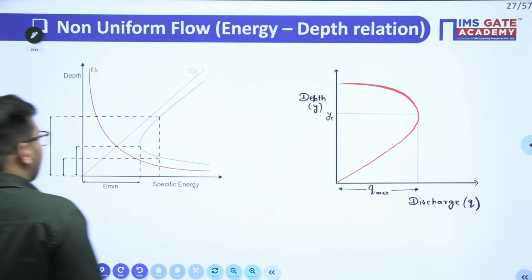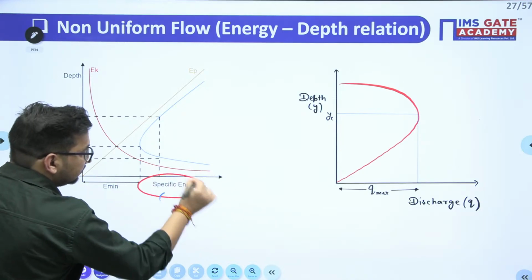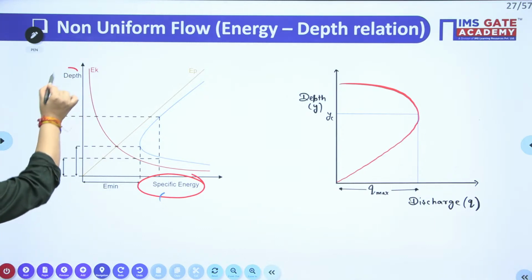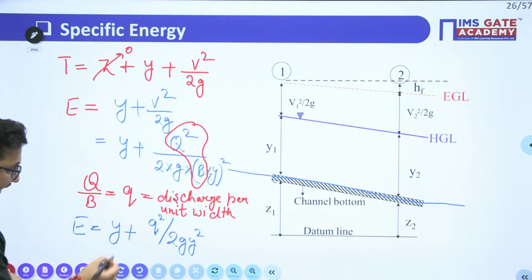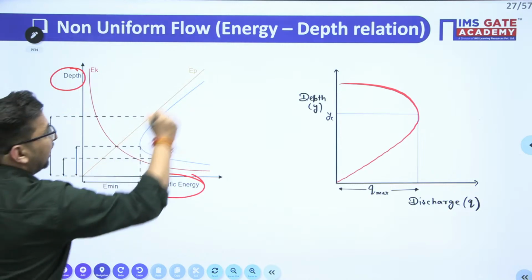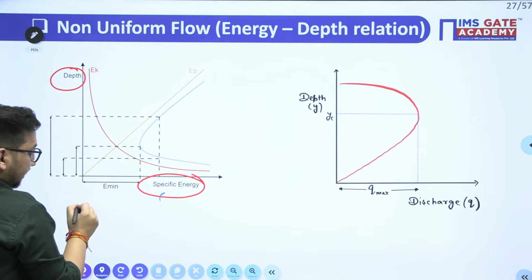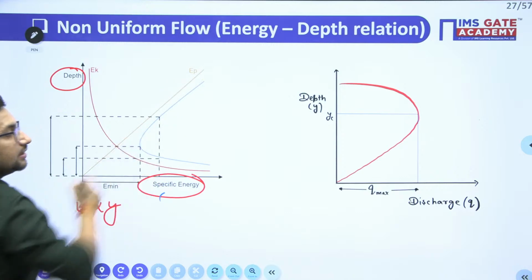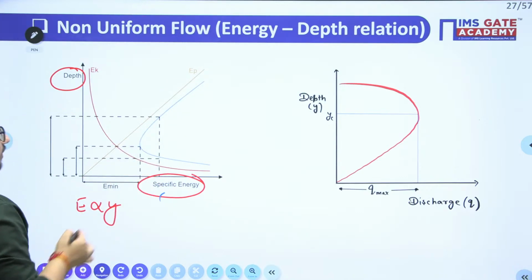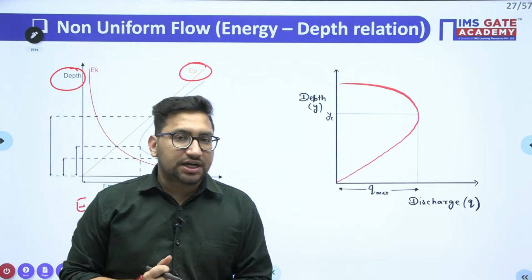So from this graph, it is clear that on the x-axis there is specific energy, and on the y-axis there is depth of flow. If you remember, E is directly proportional to y. So can I say this yellow line represents that E is directly proportional to y? Clear? This yellow line mainly represents your potential energy, right?